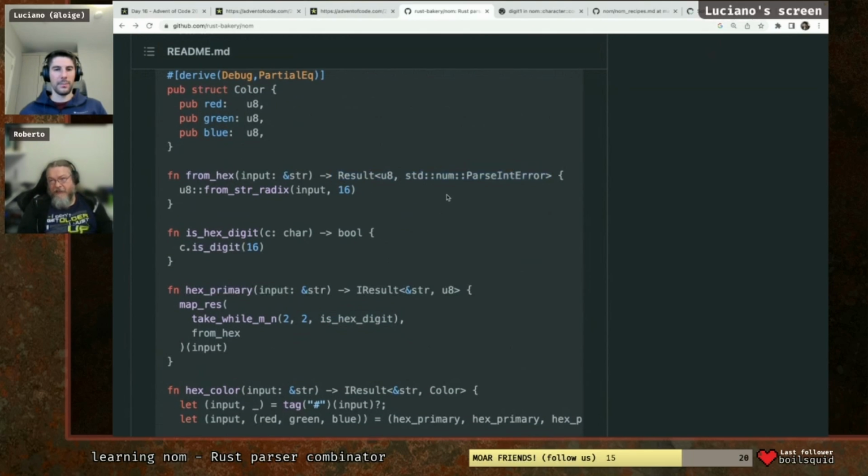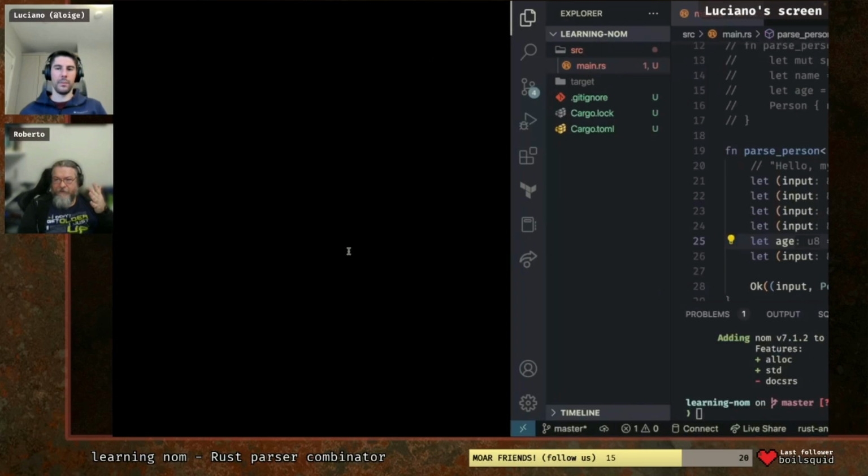It was defining a parser for a number. How do you parse a number? You parse a number this way. And from X, where was it being used? With map_res. Okay, that's how you do it. So we can use map_res. And X digit tells you if a character is between 0, 9, A, B, C, D, F.